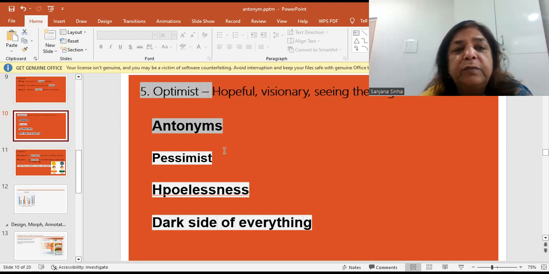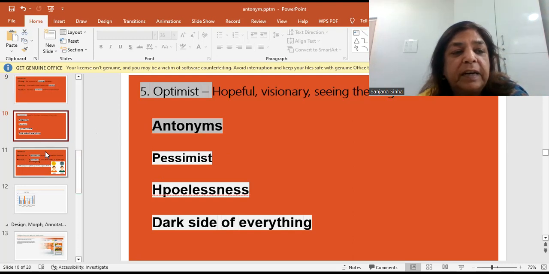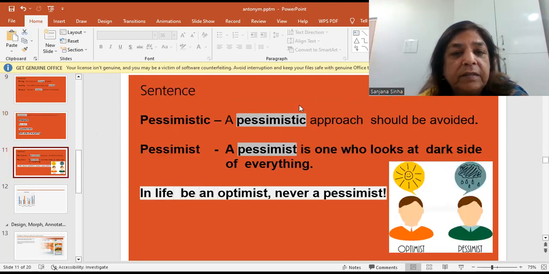So just remember the two words, optimistic, जो है आशावादी, and pessimistic, antonym, which means somebody who looks at the clouds only, does not look at the rainbow. Somebody who sees the dark side of things, and an optimist who sees the bright side of things. Let us take a look at some sentences and then we'll wind up today. Pessimistic is another word, pessimist and pessimistic. A pessimistic approach should be avoided. And a pessimist is one who looks at the dark side of everything.